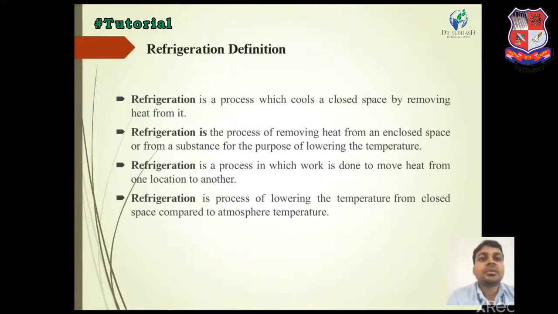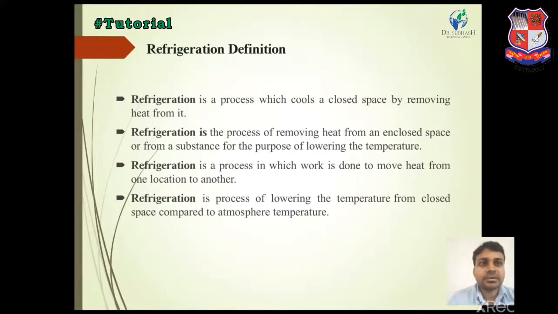We have to know what refrigeration is. Refrigeration definition: refrigeration is a process which cools a closed space by removing heat from it. Another definition: refrigeration is a process of removing heat from an enclosed space or from a substance for the purpose of lowering the temperature.